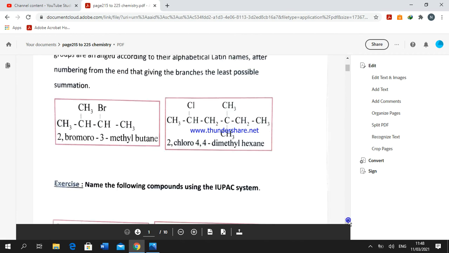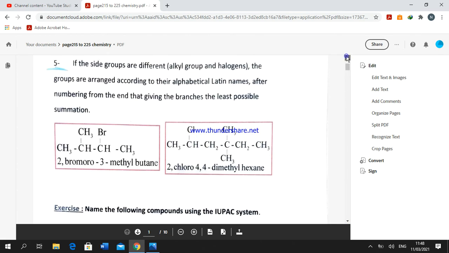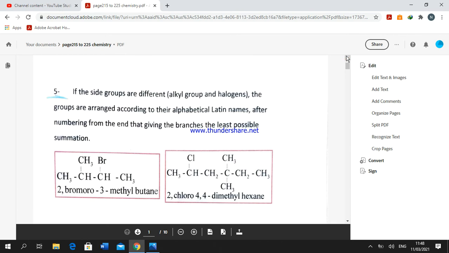If the side groups are different, an alkyl group and a halogen, we list the side groups according to their alphabetical order, after numbering from the end that gives the branch the least possible summation. So we have a bromine side group and a methyl side group.